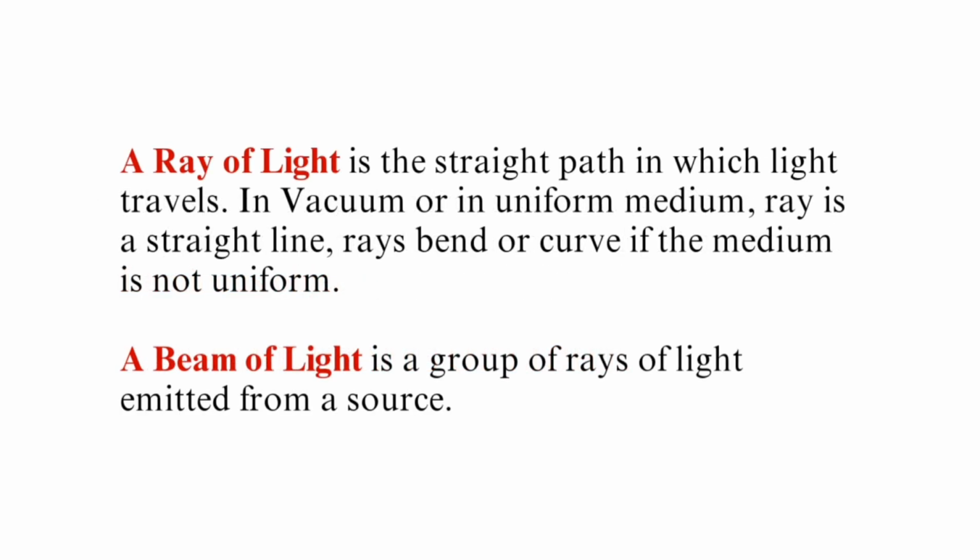A ray of light is the straight path in which light travels. In vacuums or in uniform medium, a ray is a straight line. It bends or curves if the medium is not uniform. But the beam of light is a group of rays of light emitted from a source. So a ray of light is a straight path, while the beam of light is the collection of different rays of light.